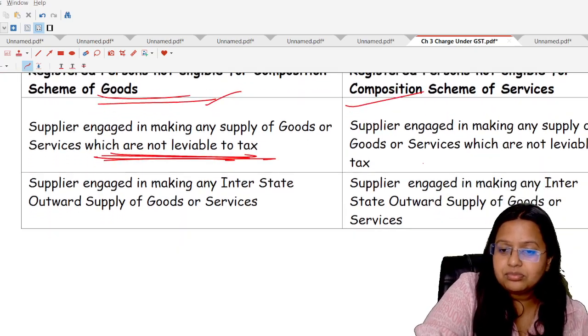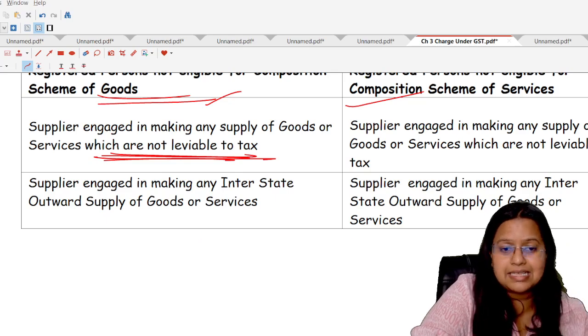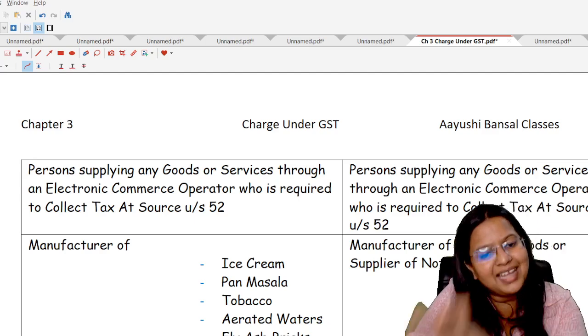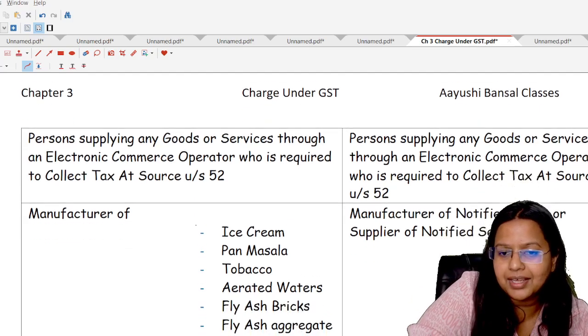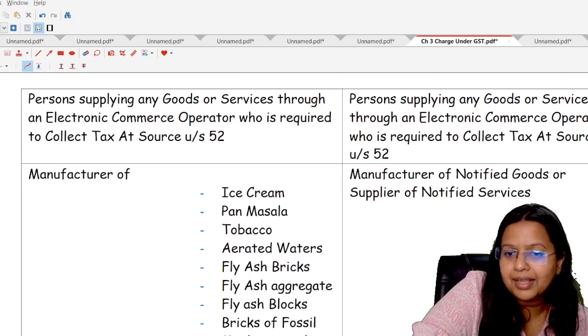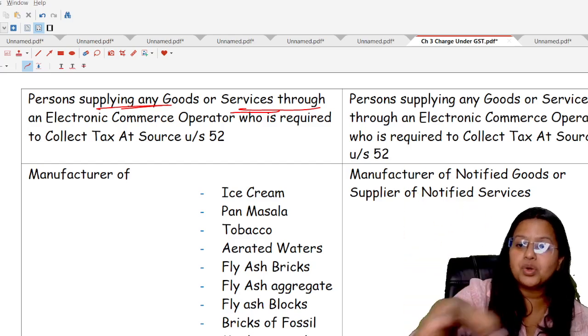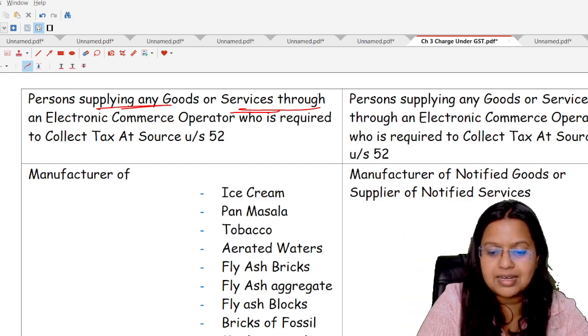Second is if they are making any kind of interstate supply. Interstate outward supply is not allowed. Interstate inward supply is allowed. The third category is if a person is supplying any goods or services through any electronic commerce operator who is required to collect tax at source under section 52.